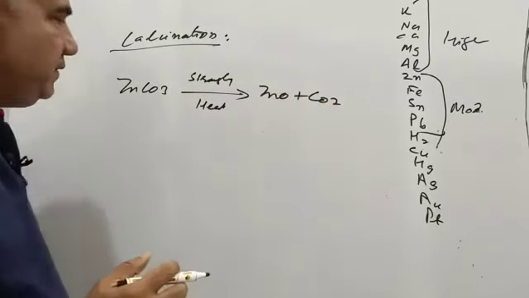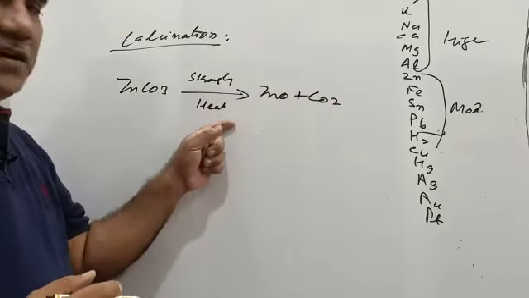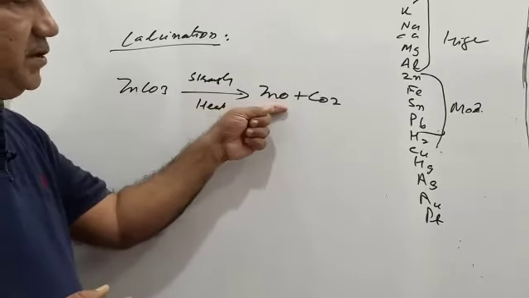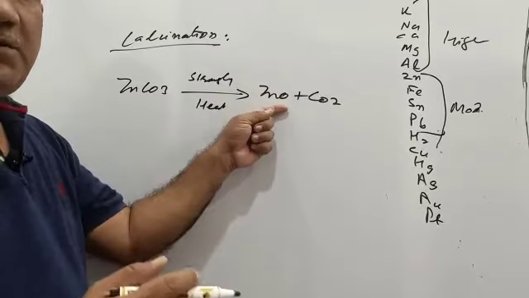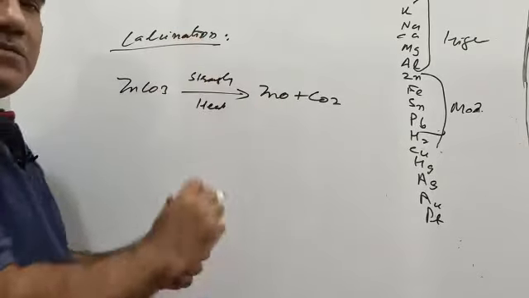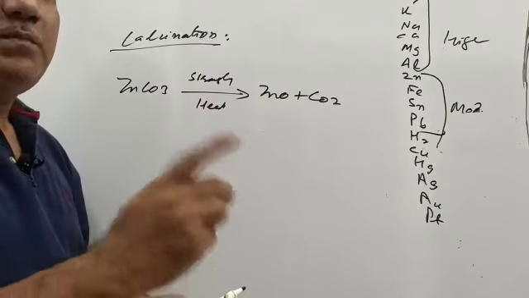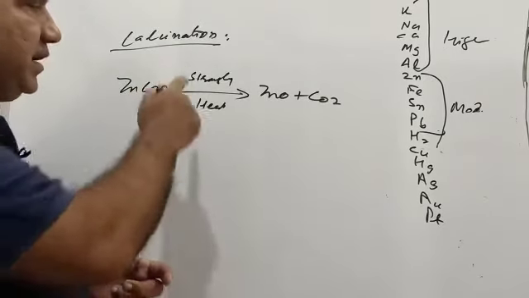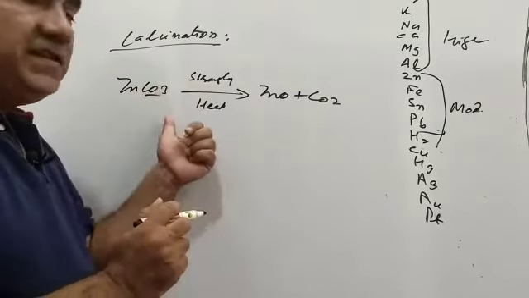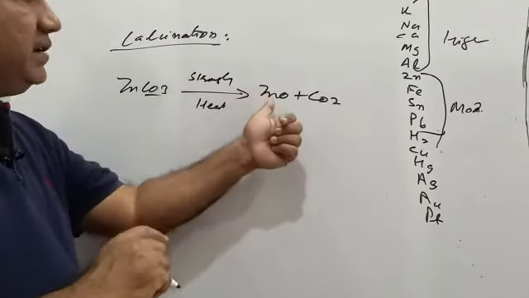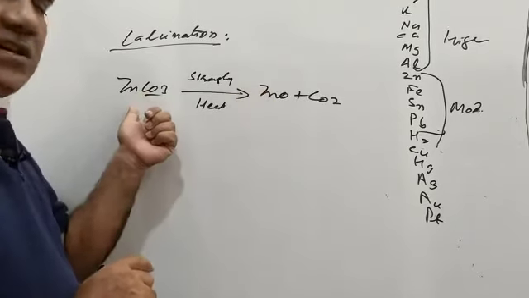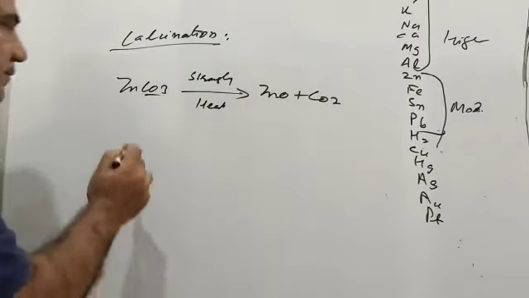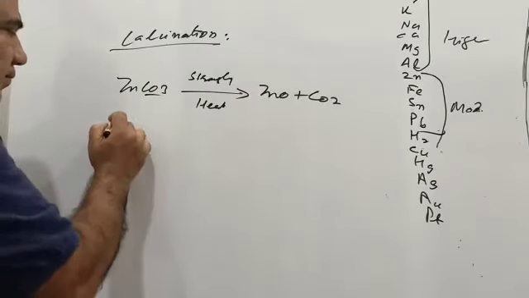Calcination is the process in which a carbonate ore is strongly heated in the absence of oxygen. Here we have not taken oxygen, and it is converted into its oxide. Once again, let me read it out for you. Calcination is a process in which a carbonate ore, please do remember, in calcination it is carbonate ore that is heated, and it is heated strongly, in the absence of oxygen, and converted into oxide. This was zinc carbonate and this is zinc oxide. So that is calcination.